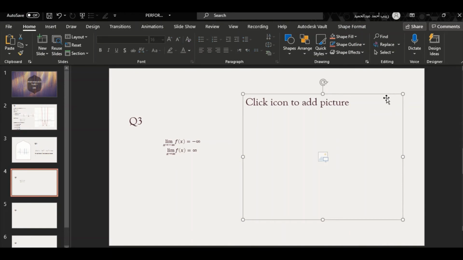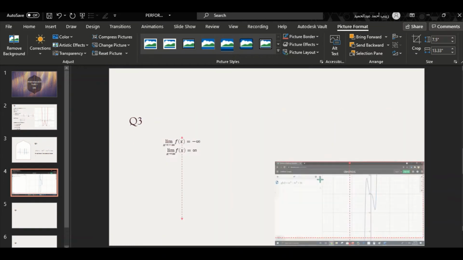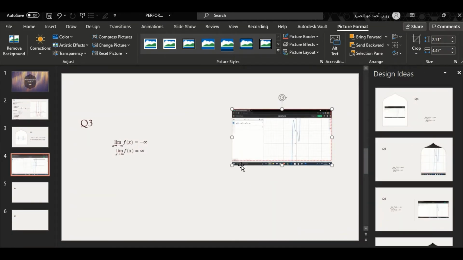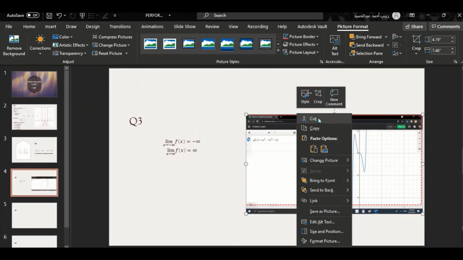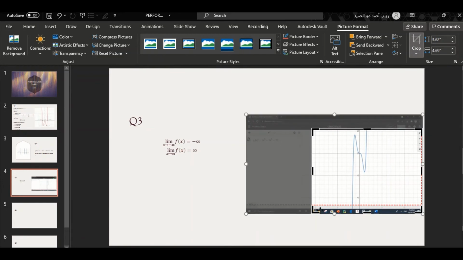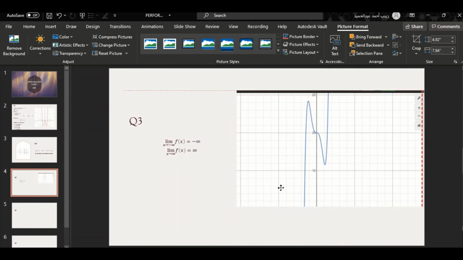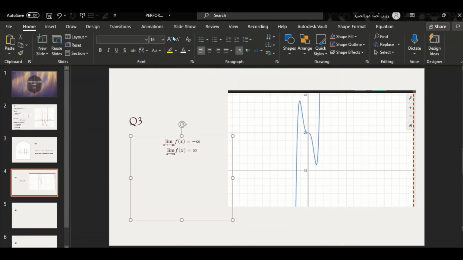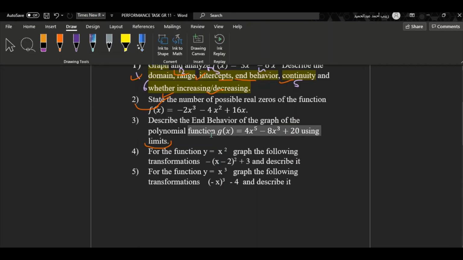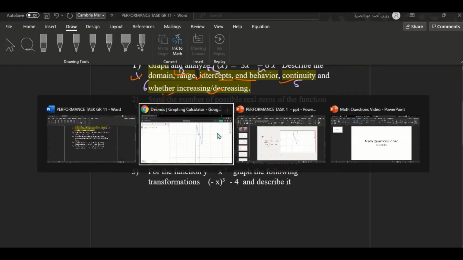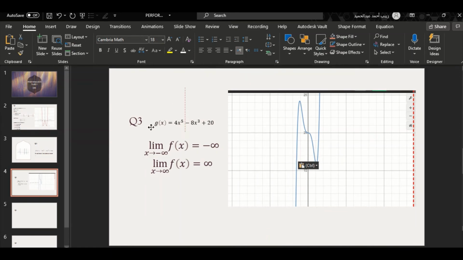So now I took a screenshot of my graph, and I need to crop it to make it obvious and clear. And we have to increase the size here so the teacher can see it. Great, we finished question number 3. Okay, let's copy the function so we know what we're talking about here. Great, now moving to question number 4.